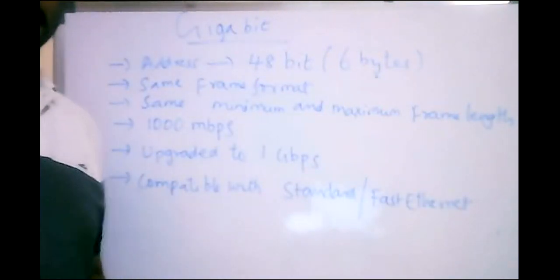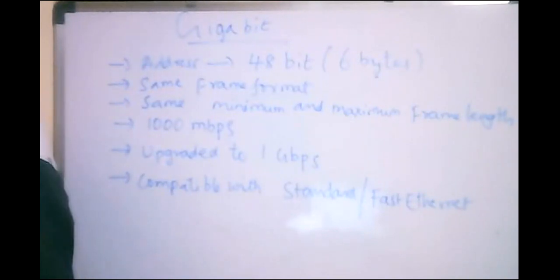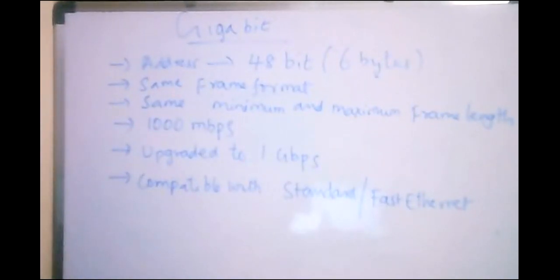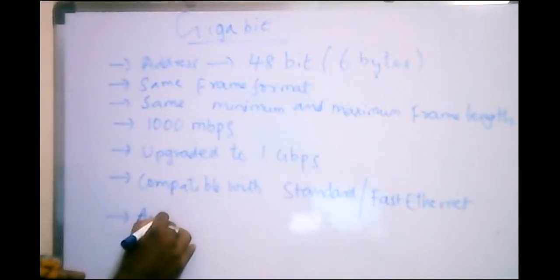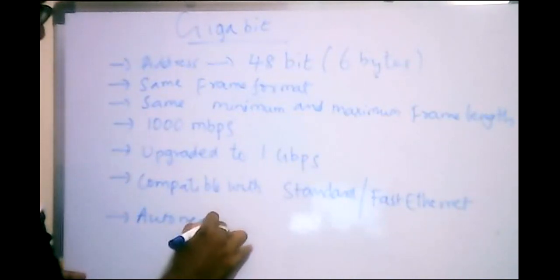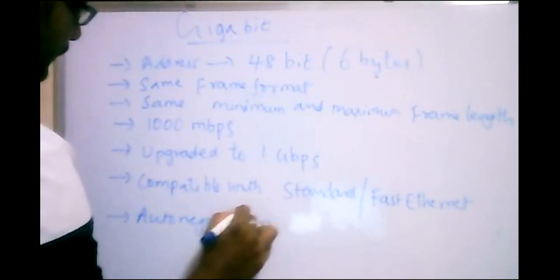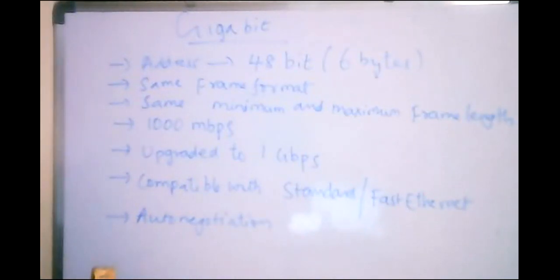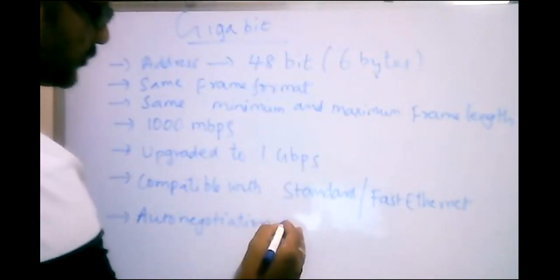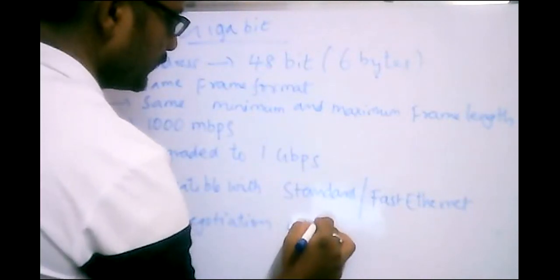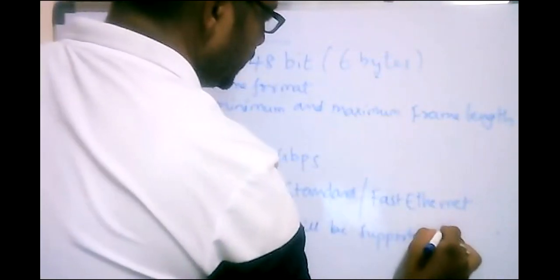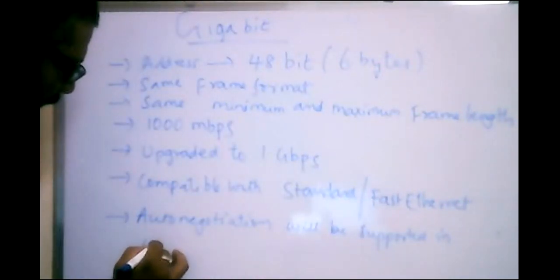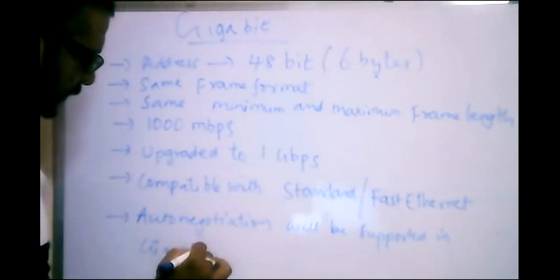And the feature which is available in fast Ethernet when compared with standard Ethernet is auto negotiation. Auto negotiation will be supported in gigabit Ethernet.